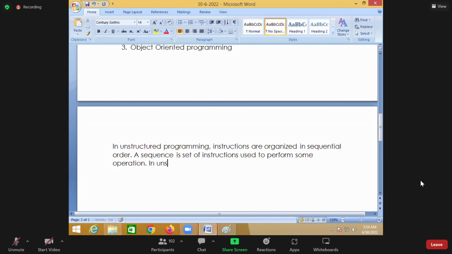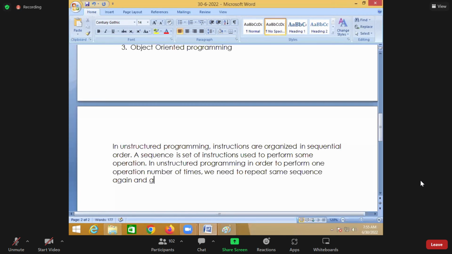In unstructured programming, in order to perform one operation a number of times, we need to repeat the same sequence again and again.